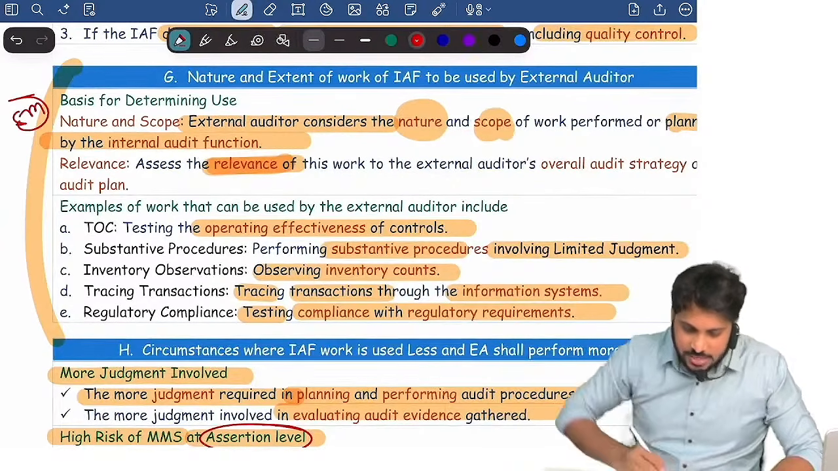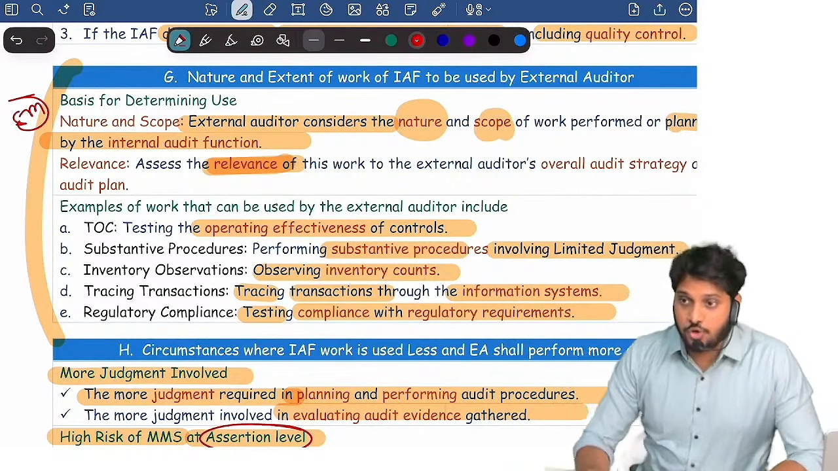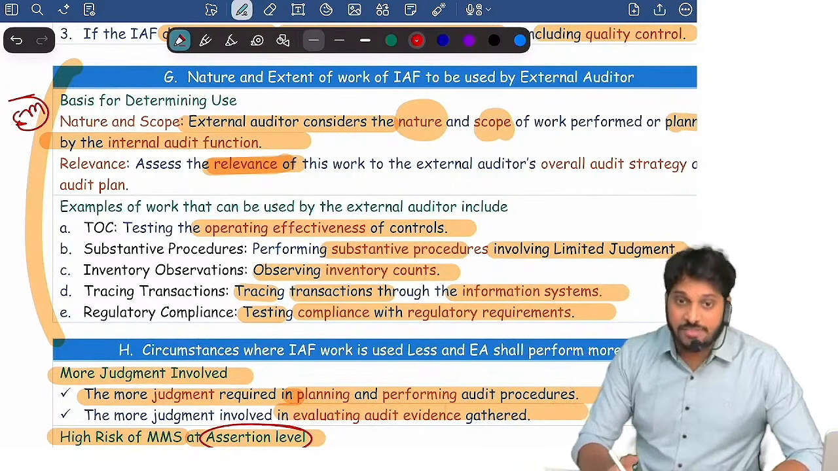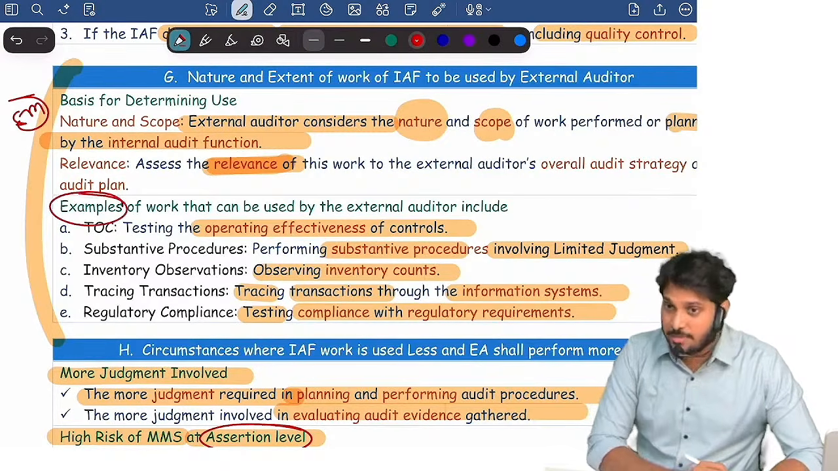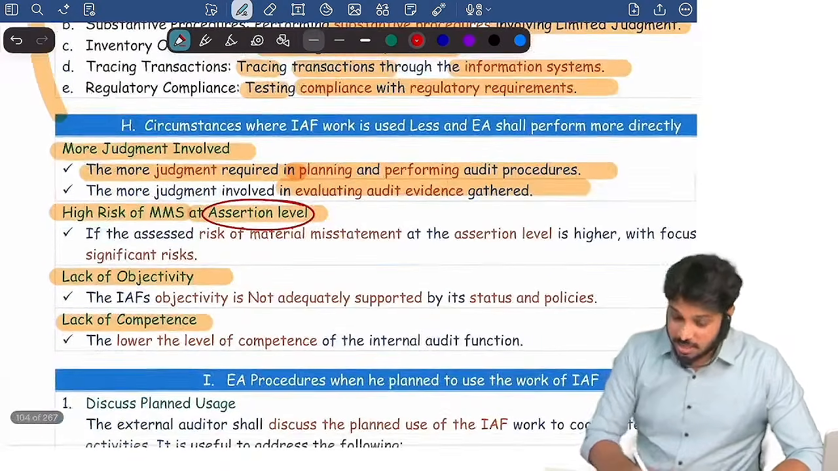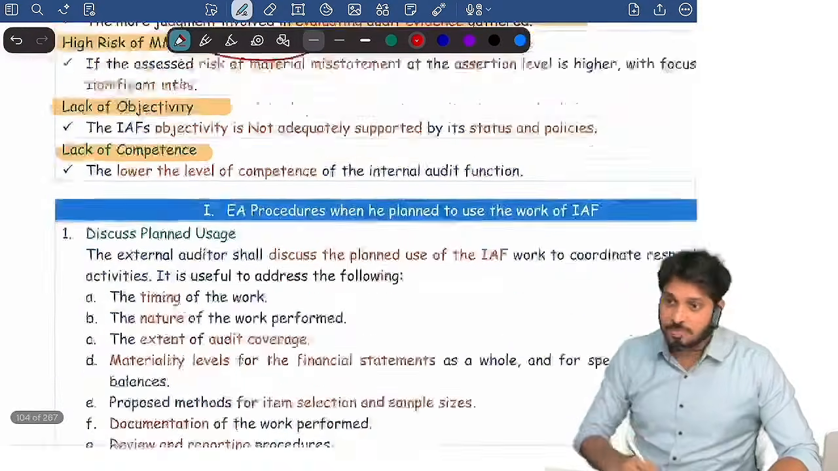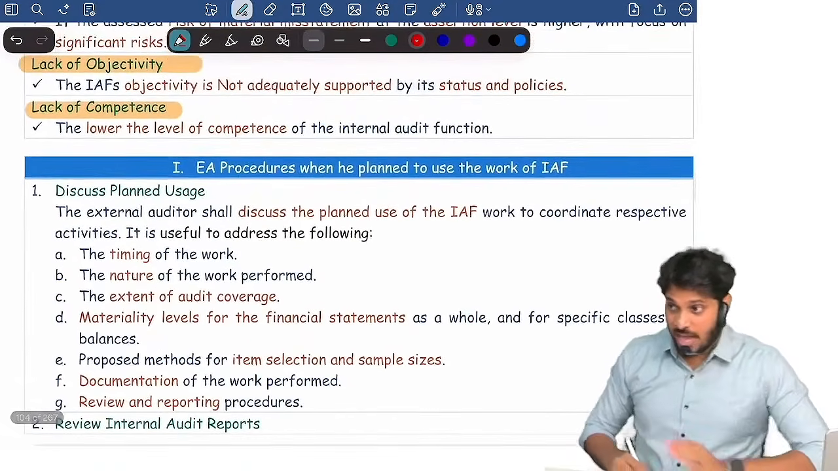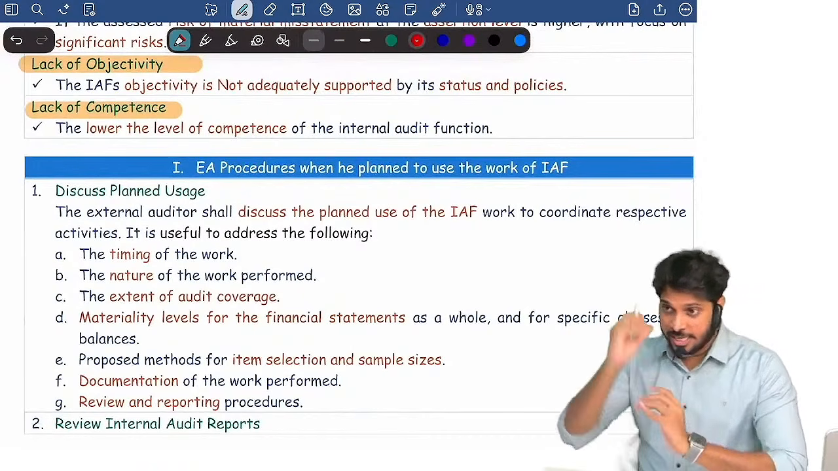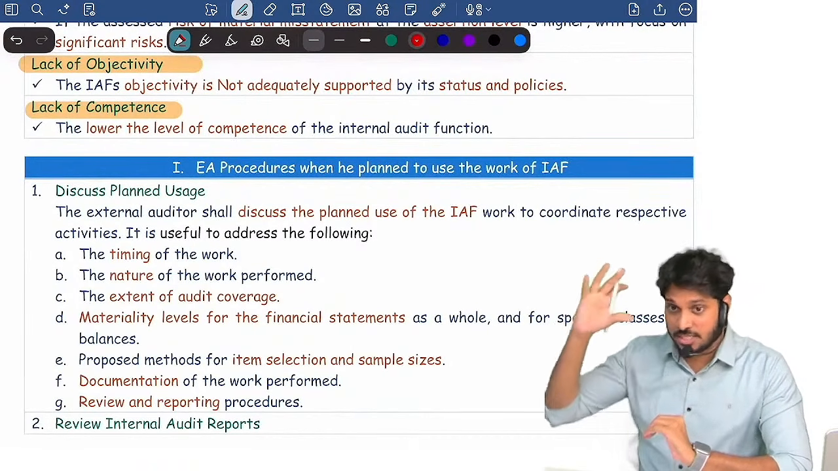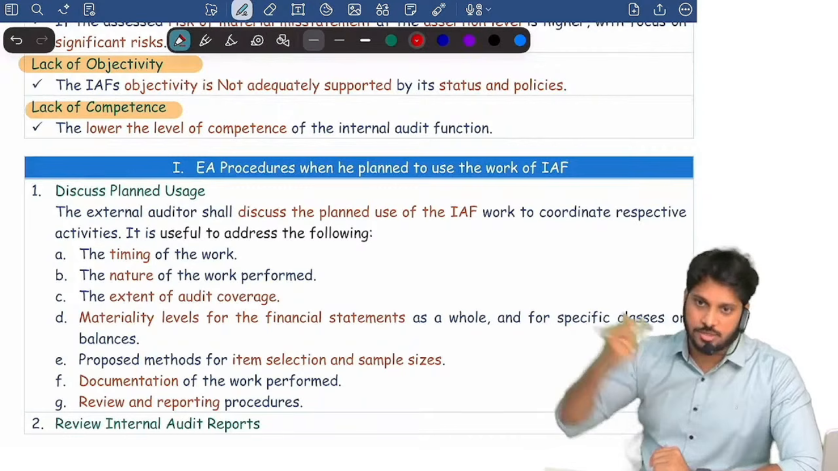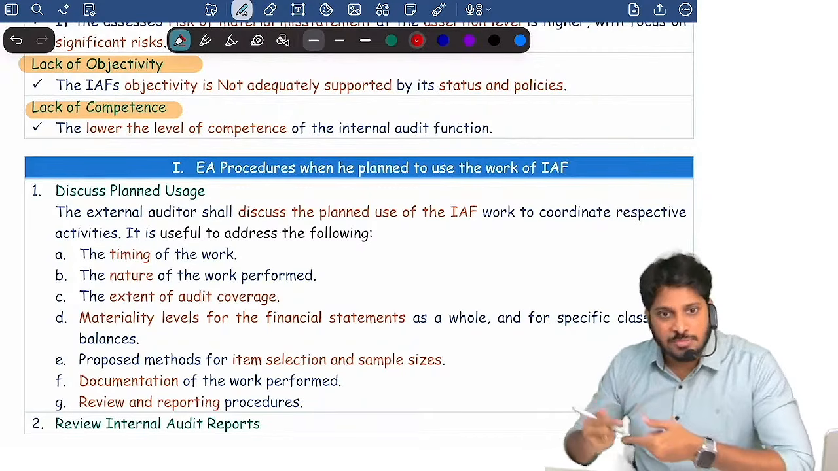So the nature and extent of IAF work to be used by the external auditor depends upon the following factors. Examples of various works that can be used is this. But there are some works where you should not use their workings. What are they? Suppose you decided, okay, I will use GST reconciliation, his working, TDS reconciliation, his working, sales and purchase workings and all, I will use the internal auditor's work. You decided, discuss with him.